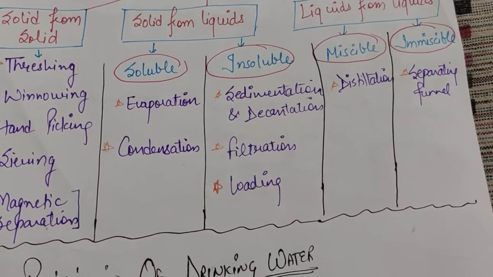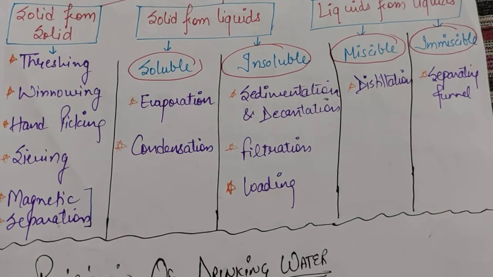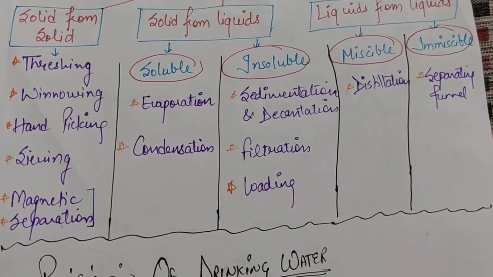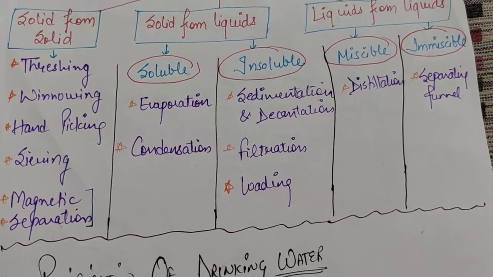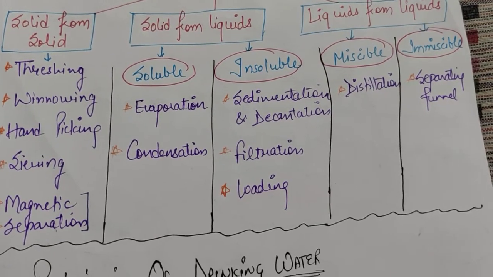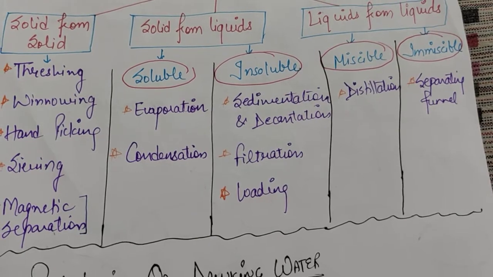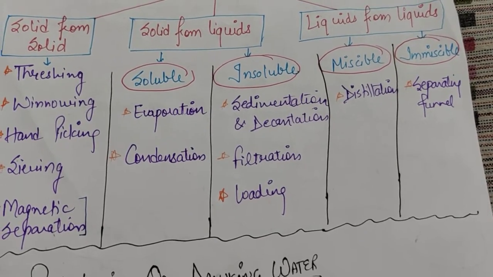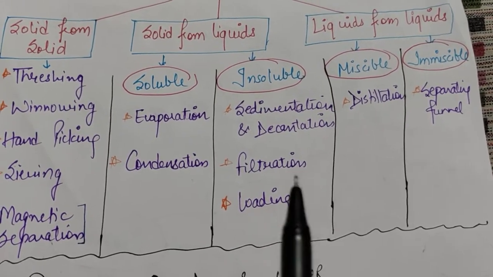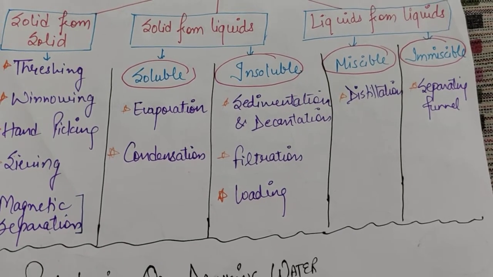Okay, and then insoluble impurities के लिए I have sedimentation and decantation. What is sedimentation and decantation? Yes, means allow the solution to settle down, and then when the solid particles which are not soluble they just settle down, we can pour the clear liquid into another vessel. Okay, then filtration, that is simple by using the filter paper.